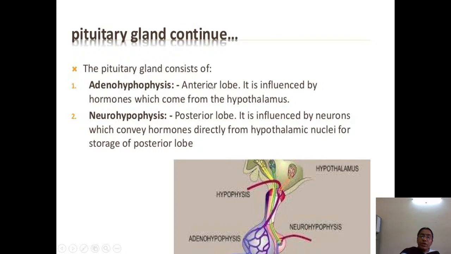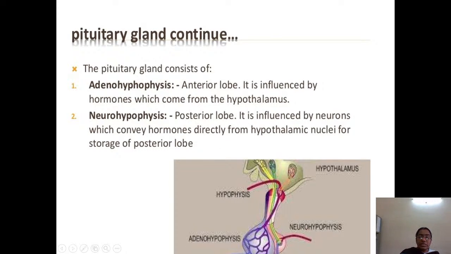The adenohypophysis is the anterior lobe, which is connected to the hypothalamus by means of the infundibulum. The neurohypophysis is the posterior lobe, which conveys the hormones directly from the hypothalamus. The hypothalamus has a nucleus, and it is connected by the hypothalamo-hypophyseal tract which runs in between. So that is called the posterior lobe.